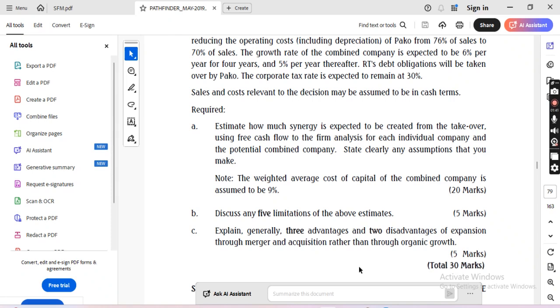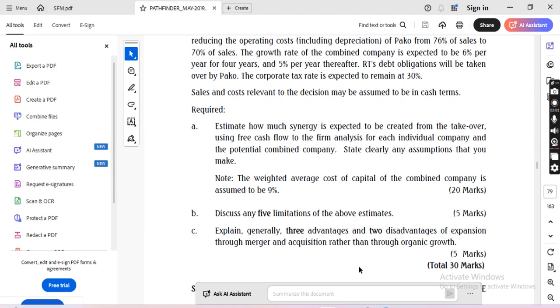Then you will now compare. If I combine these two together, am I going to make a profit? Will my profit increase or not? For the combined company, you use the 9% given to us.